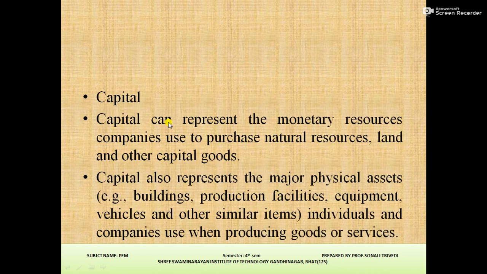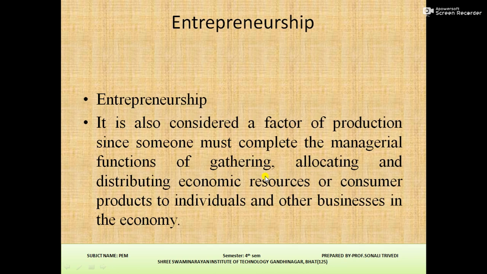Capital can represent the monetary resources companies use to purchase natural resources, land, and other capital goods. Capital also represents the major physical assets, for example, buildings, production facilities, equipment, vehicles, and other similar items that individuals and companies use when producing goods or services. So that is capital and what it represents.